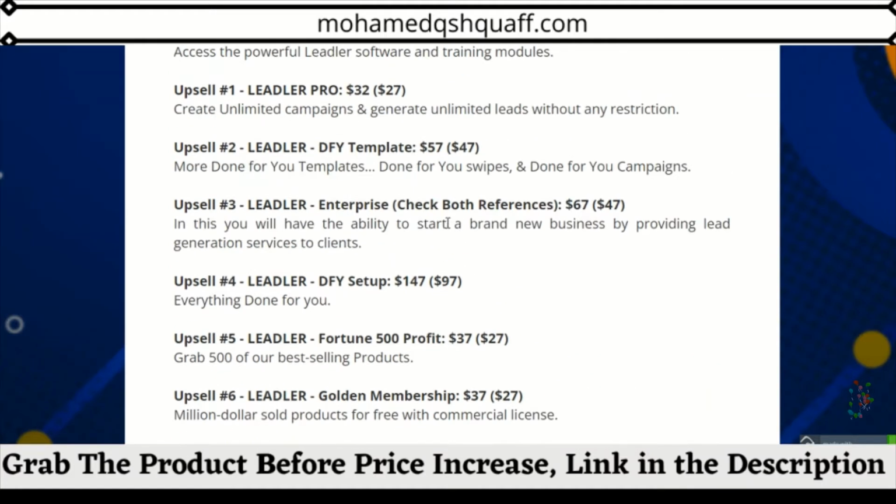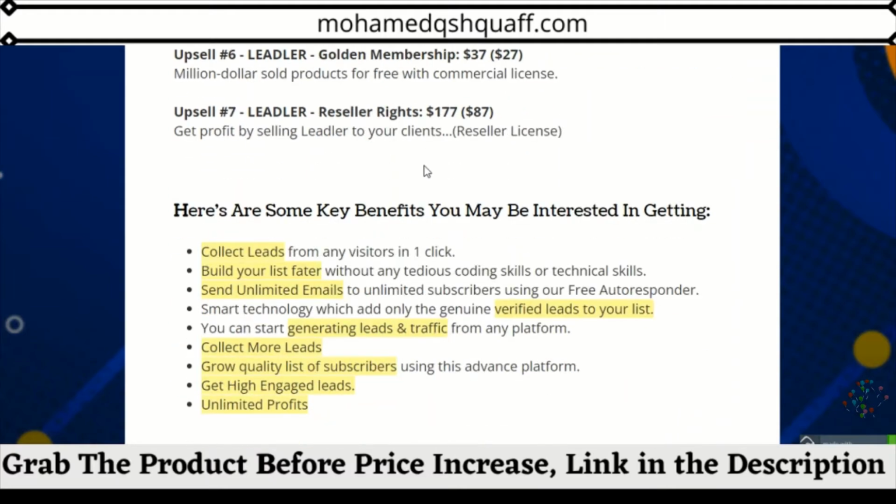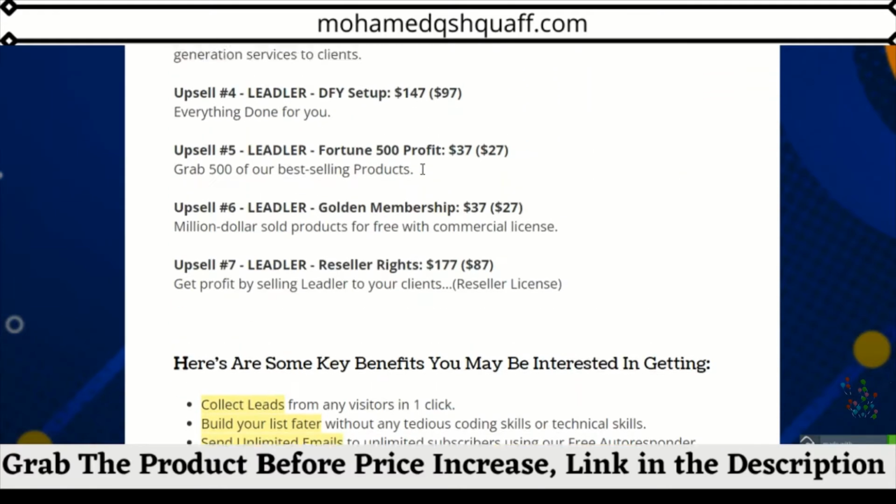So these upsells are not necessary at the moment. Once you start to generate income, you can go and upgrade for that. But I highly recommend going with the front end and the first upsell, guys. That's more than enough to generate your income. Now you can give it a try.